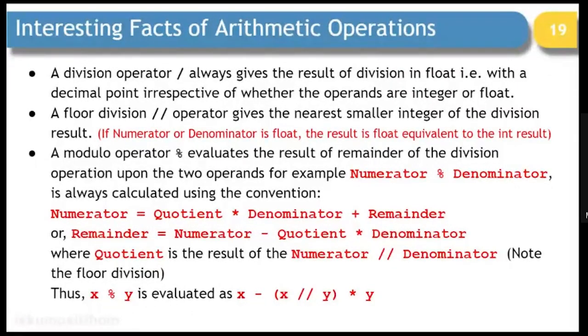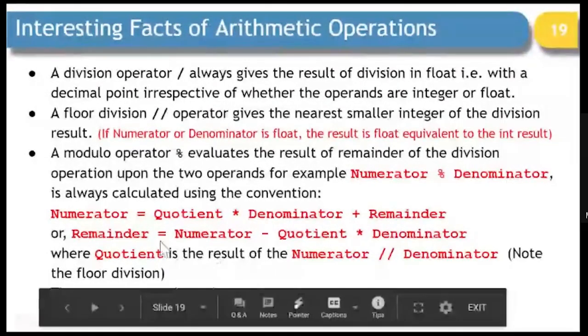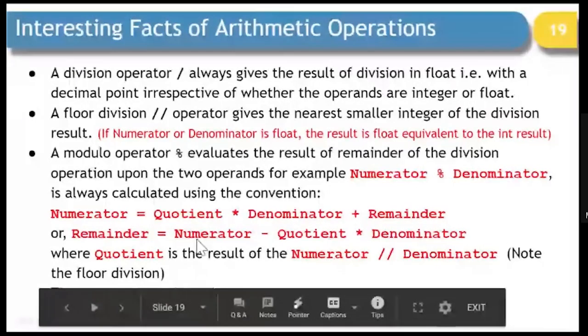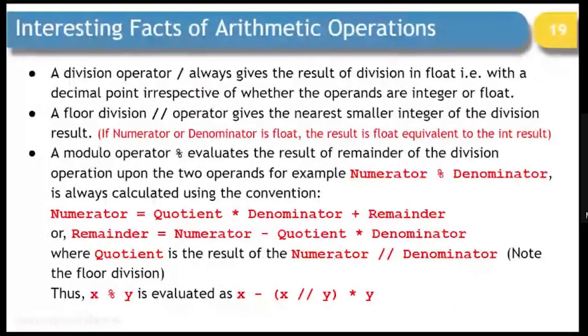Now, the modulo operator, the result of the remainder of the division operation, works upon two operands like this. If you have to find the remainder, you have to subtract from the numerator the quotient multiplied by the denominator, and the quotient will be calculated with the formula numerator integer division denominator. This normally will not help you much, but this formula will be essentially required when you are using negative numbers, negative integers, right?